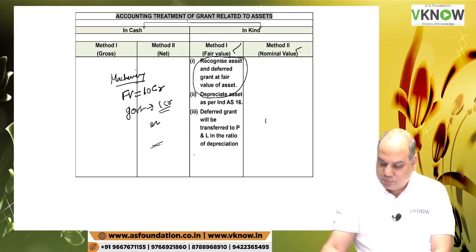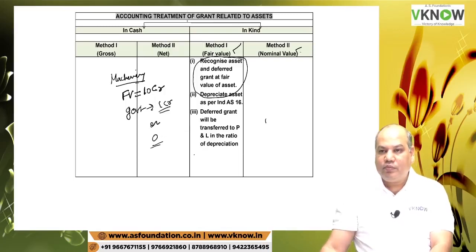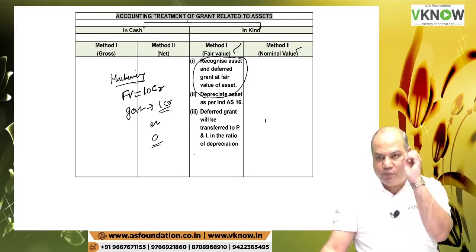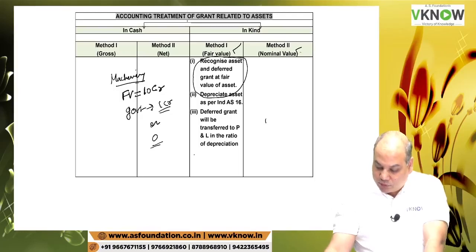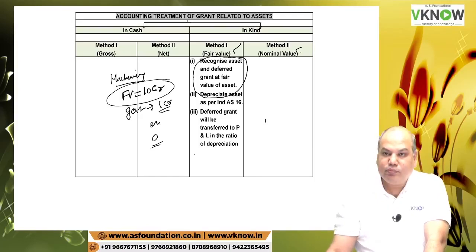Both possibilities are there. Either they may have given you at a very low amount or just free of cost. So what I'll do, I will pass the entry at 10 crore only.